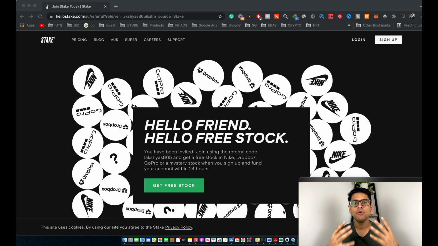So firstly, I will be giving you a rundown on how to actually go ahead and sign up for Stake and then going over all the cool features Stake has to offer when it comes to buying your first stock. So as you guys can see, now we're currently on the homepage for Stake. This is basically the website which you guys need to come on to actually go ahead and buy US shares or even trade US shares. So the URL for this is hellostake.com.